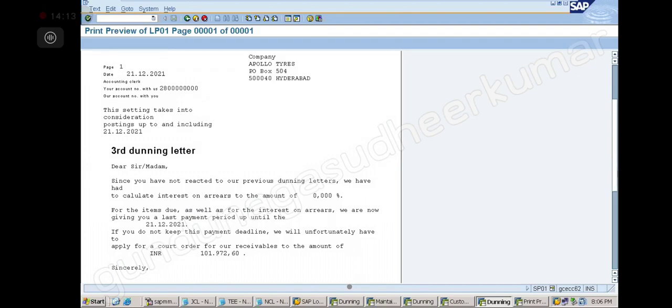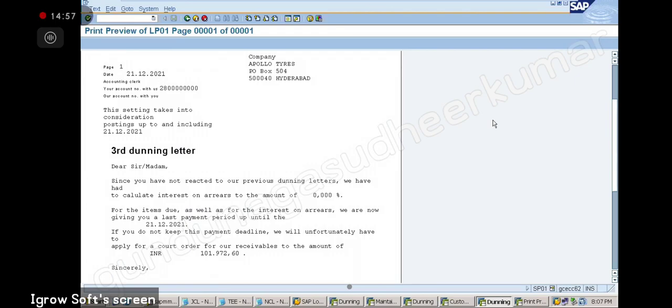The letter will become more and more serious for every level that we proceed further. Sir, this third dunning letter has not calculated interest? No, your understanding is wrong. Dunning will never calculate interest. Interest will be calculated only through interest calculation. In the dunning letter, that amount is the total open items, summarized. So if I have given the interest indicator in the dunning procedure, it would have taken further details.